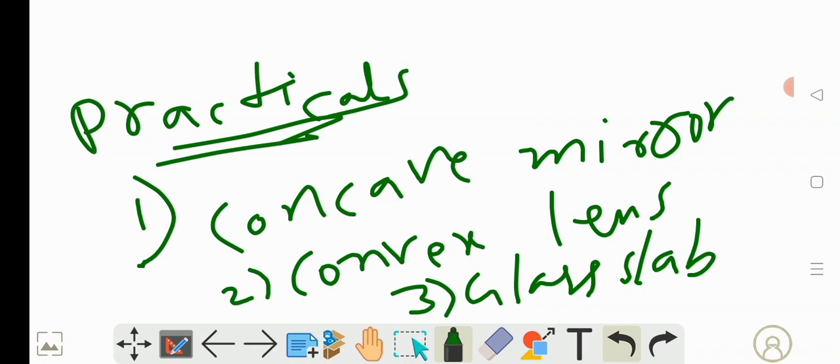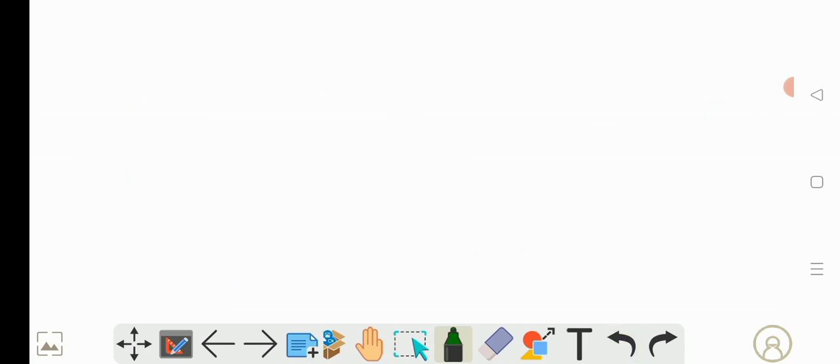Okay, and very, very important in the glass slab is to know the angles, and the diagram. After that, from the next chapter, Human Eye and Colourful World, you have tracing the path of the rays of light through a glass prism. That also you will get in the exam.